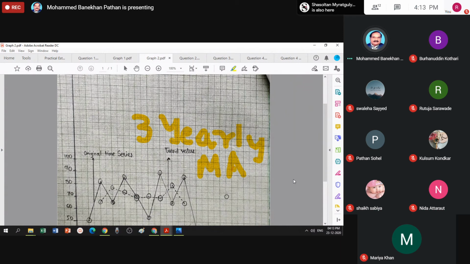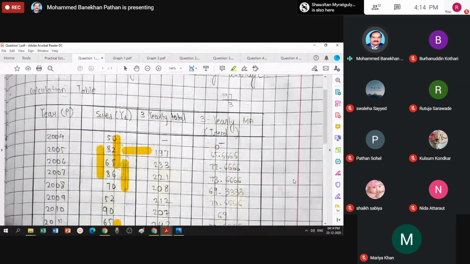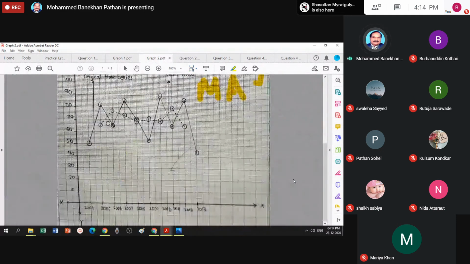So you can see for 2005, it is 65 as a trend, which I have shown you here, 65.66 for 2005. So graph 2 is for the 3 yearly average.